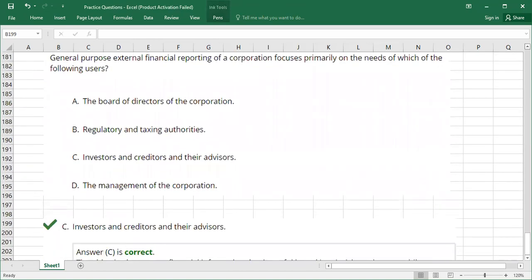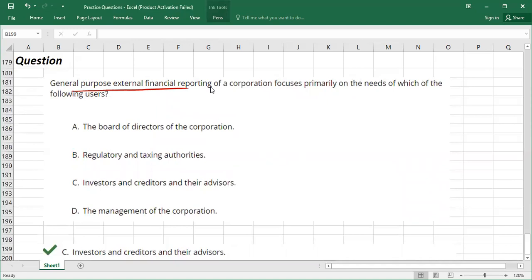Then we have another question: the general purpose external financial reporting. General purpose obviously means the normal financial statements of commercial companies, right or wrong? It's not a specific purpose. It's general, whatever financial statements we prepare by applying US GAAP or IFRS. General purpose external financial reporting of a corporation focuses primarily on the needs of which of the following users. Obviously, the main users are investors and creditors and their advisors.